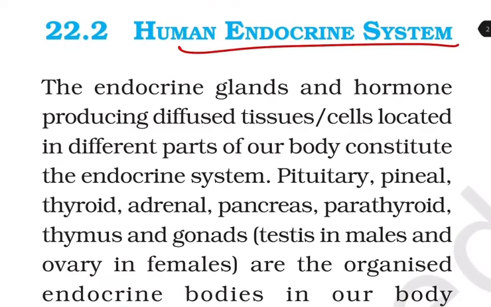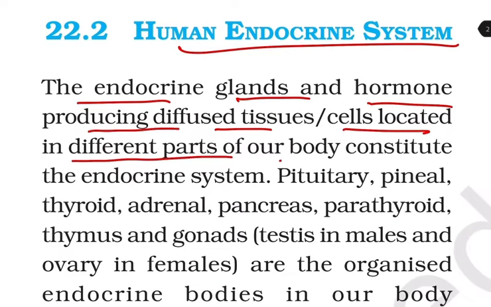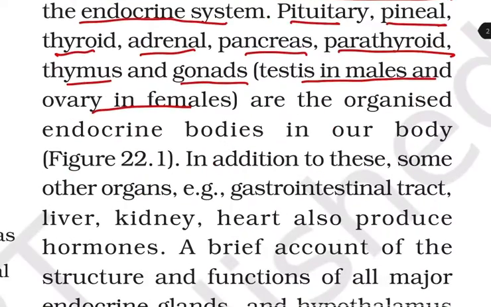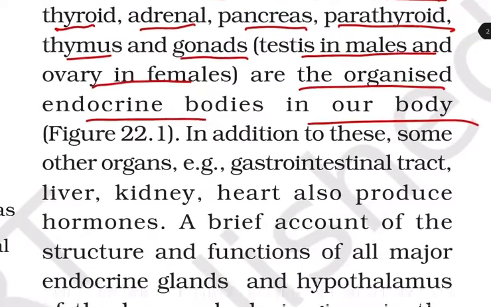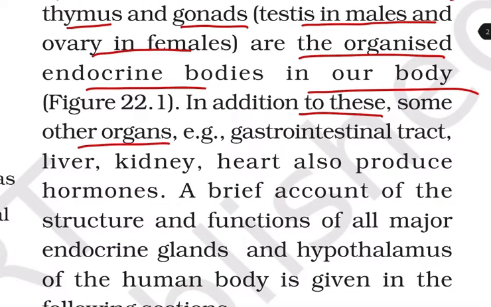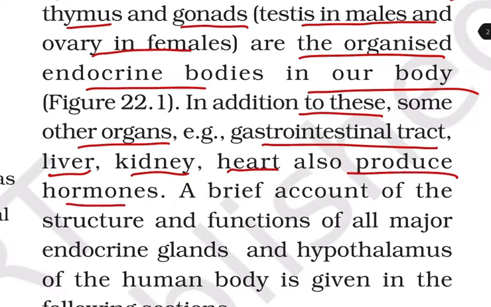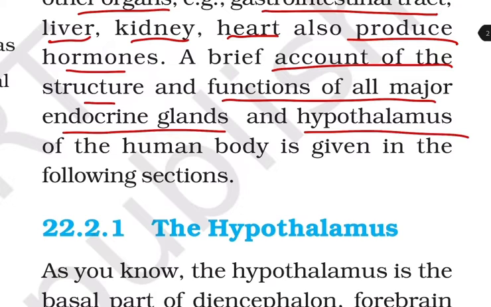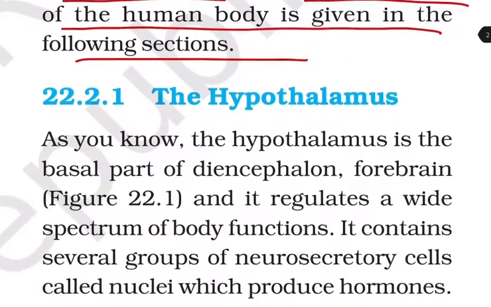The human endocrine system. The endocrine glands and the hormone-producing diffuse tissue cells located in different parts of our body constitute the endocrine system. Pituitary, pineal, thyroid, adrenal, pancreas, parathyroid, thymus, and gonads, that is testes in males and ovary in females, are the organized endocrine bodies in our body. In addition to these, some other organs, for example gastrointestinal tract, liver, kidney, and heart, also produce hormones. A brief account of the structure and function of all major endocrine glands and the hypothalamus of the human body is given in the following sections.